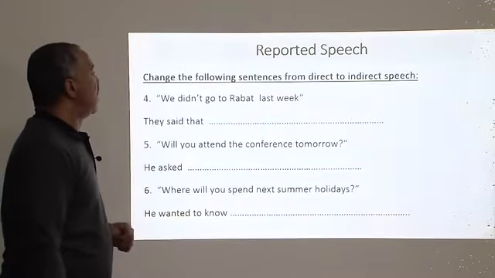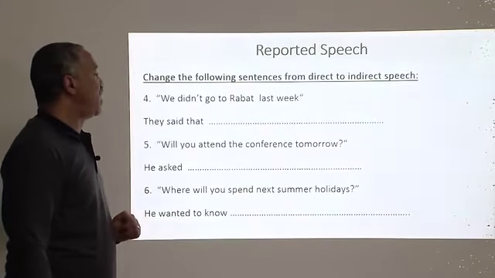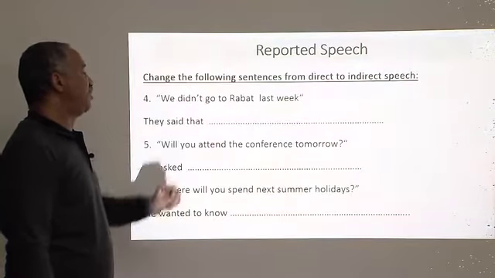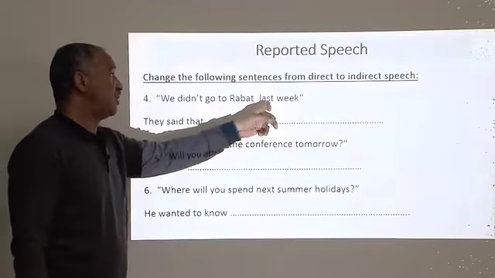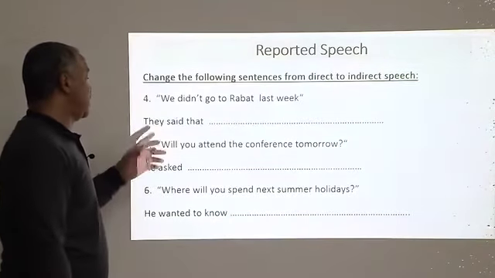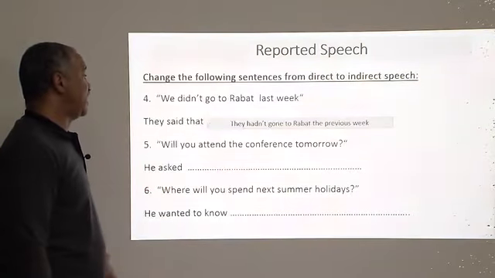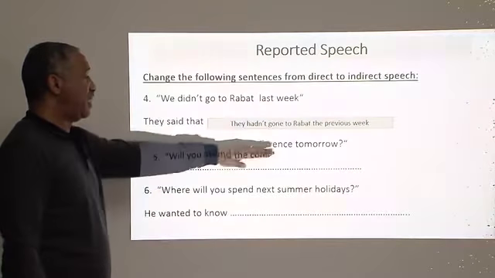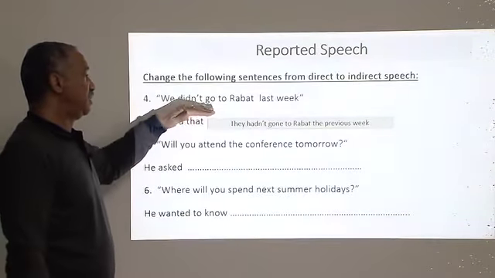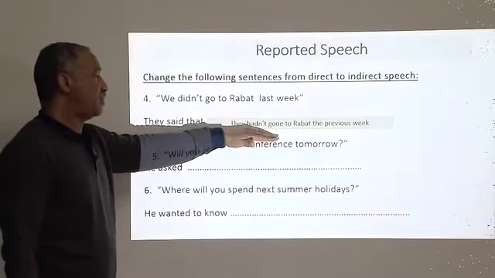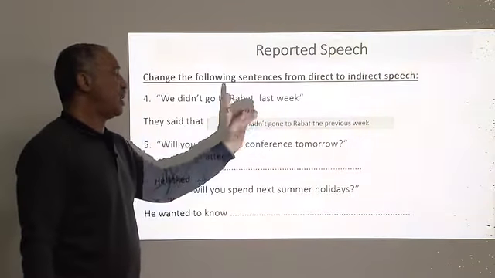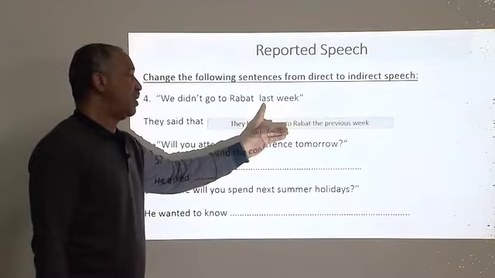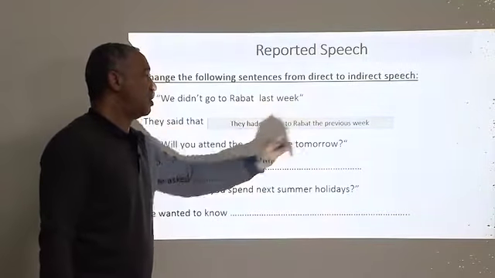All right? Next sentence: we didn't go to Rabat last week. Didn't go, simple past, becomes past perfect, negative here, of course, sentence negative. Last becomes the previous, and then they said that they hadn't gone. Simple past becomes past perfect. Last becomes the previous, last week, last Monday, or whatever. The last becomes the previous.